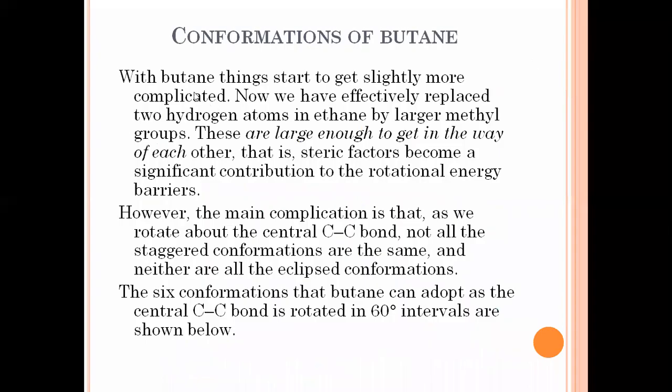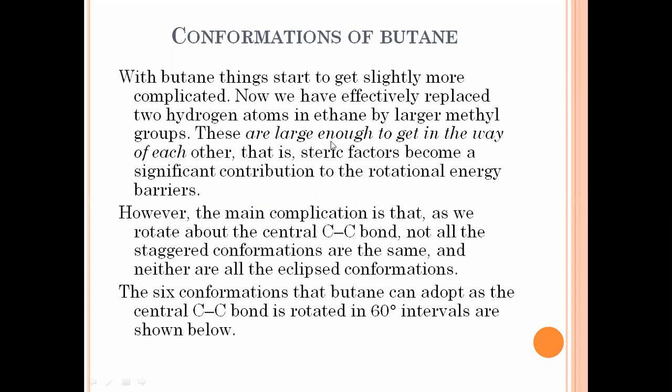Now what happens? Butane starts to get slightly more complicated. If we compare the conformation of the ethane molecule with the butane molecule, things get more complicated, because we have replaced 2 hydrogen atoms in the case of ethane by methyl groups. That's why the C2 molecule is converted into C4, that is butane. These groups are large enough to get in the way of each other.